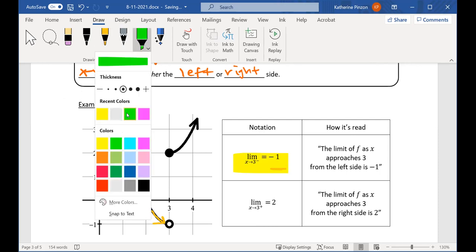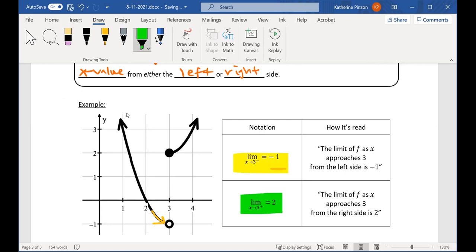Then I do limit as x approaches 3 plus, or limit as x approaches 3 from the right. So I'm looking at numbers that are slightly larger than 3, like 3.1, 3.2, and I see that the y values are approaching 2. So those little pluses and minuses tell you a little bit smaller to the left, a little bit bigger to the right.